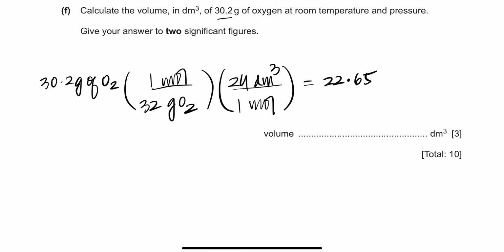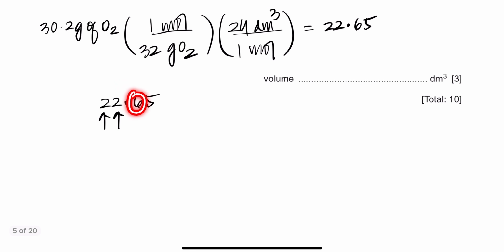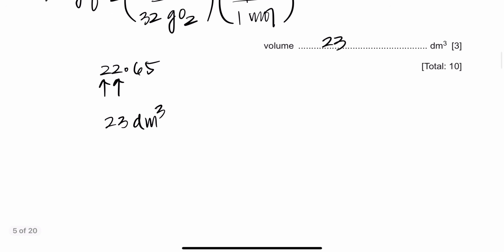Now you realize, look at what's been asked. So you will get 2 marks for this. Why? Because the next part says give your answers in terms of 2 significant figures. So 2 significant figures actually means if you have 22 point, this is 1 significant figure, that's 2 significant figures. But because 6 is greater than 4, this will be rounded off to 22, and you'll get 23 decimeter cube in 2 significant figures. So that's 23 decimeter cube is your answer.